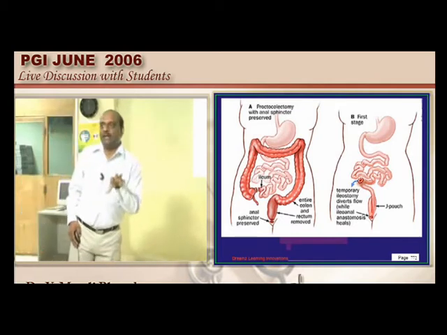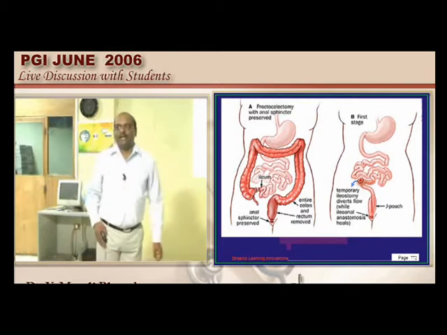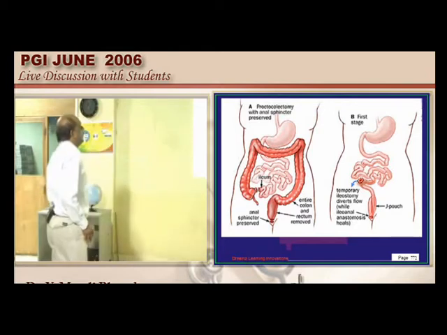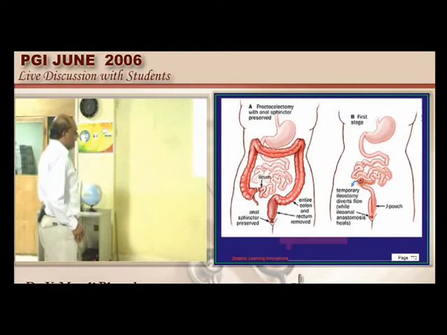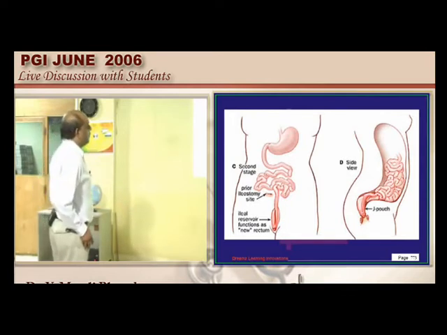What is restored here? Continence is restored by restoring the anal sphincteric activity, is what needs to be remembered. So this is how the sphincteric activity of the anus is retained, and the colon and rectum are removed, and a temporary ileostomy is placed. After that, the ileostomy is closed, and later on a J pouch is created in that leftover anus, which is connected with the ileum, the small intestine. That is called restorative proctocolectomy.